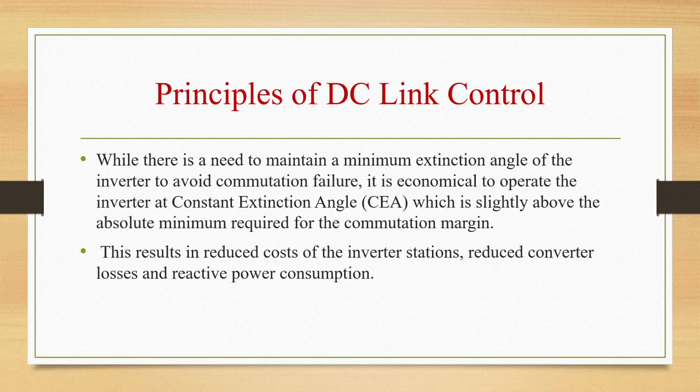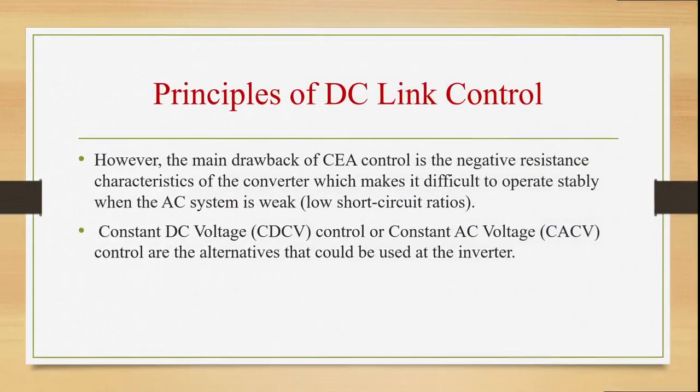Fourth, currents during line faults will be automatically limited with the rectifier station in current control. While there is a need to maintain a minimum extinction angle of the inverter to avoid commutation failure, it is economical to operate the inverter at a constant extinction angle, CEA, which is slightly above the absolute minimum required for the commutation margin. This will result in reduced cost of the inverter station and reduced converter losses and reactive power consumption.